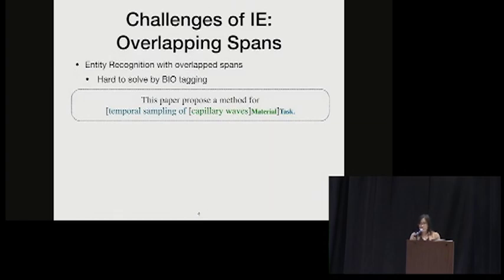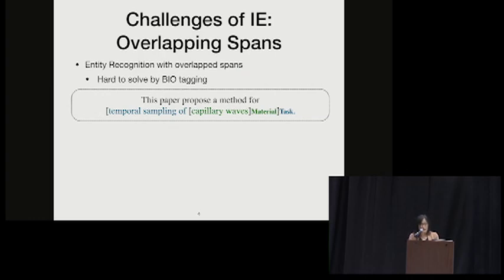However, developing such a general system is not easy because, first of all, there is a challenge that many of the entities may have overlap spans. Say, for example, here is a sentence. This paper proposed a method for temporal sampling of capillary waves. And we need to extract that capillary waves is a material and temporal sampling of capillary waves is a task.